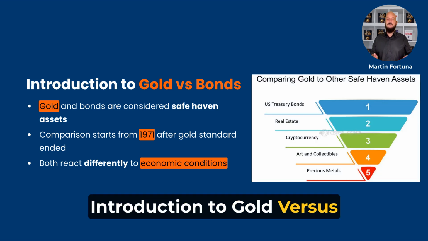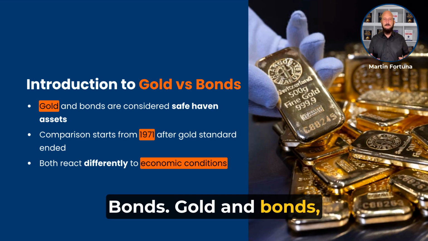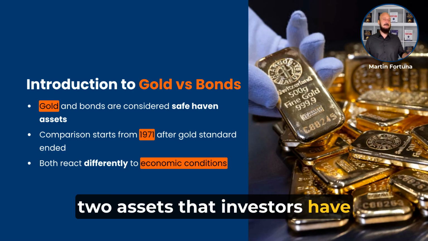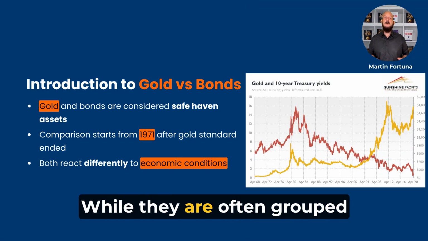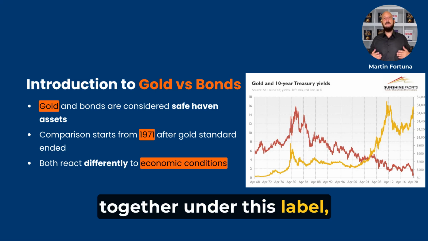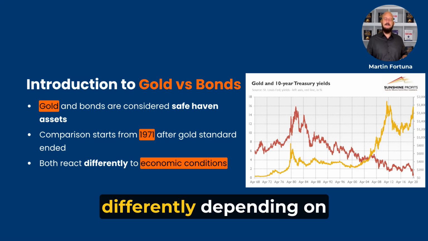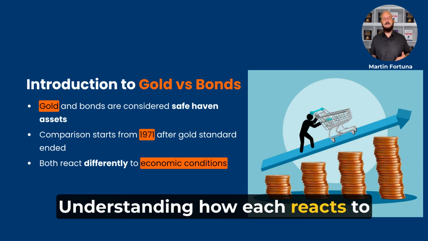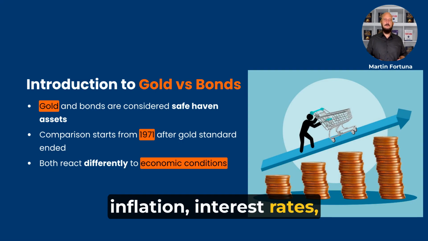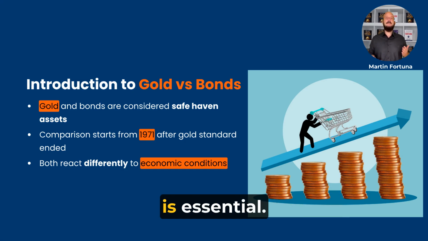Introduction to gold versus bonds. Gold and bonds: two assets that investors have long considered safe havens during uncertain times. While they are often grouped together under this label, they actually behave very differently depending on economic conditions. Understanding how each reacts to inflation, interest rates, and broader market changes is essential.